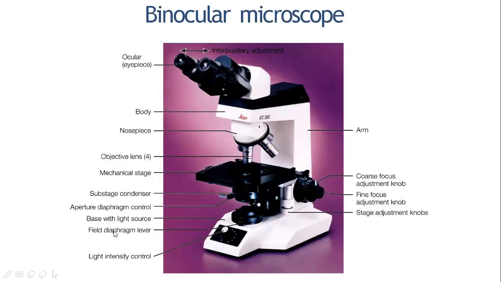Light source is inbuilt here. Field diaphragm lever, how much light we need, you can adjust by this diaphragm lever, and the light intensity control we can adjust, and the coarse adjustment and fine adjustment knobs, and stage adjustment knobs are present at the base. This is the arm of the microscope. This is the binocular microscope. This we can see nowadays in most of the labs.